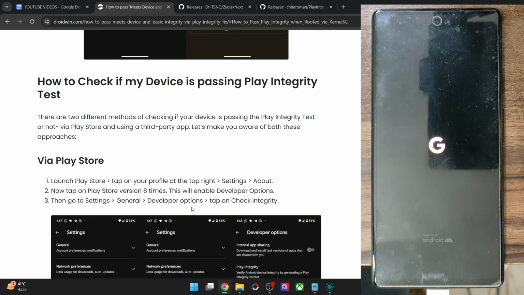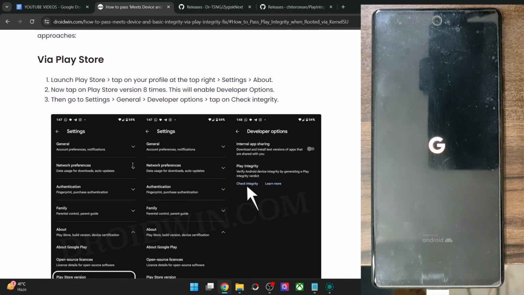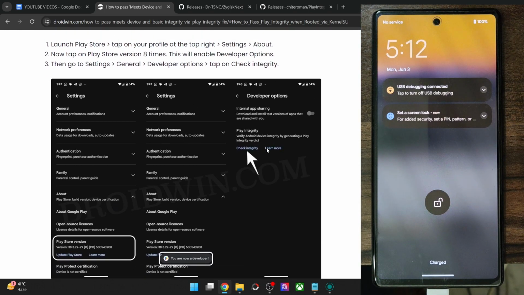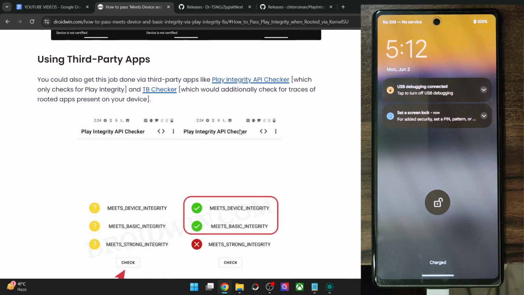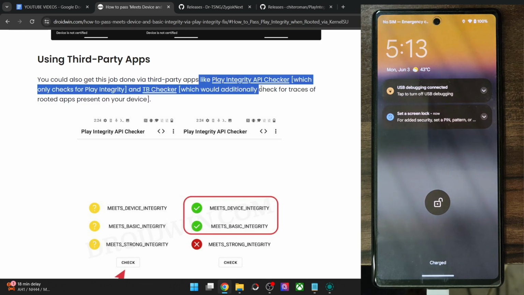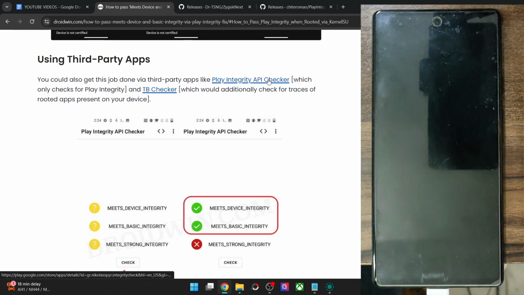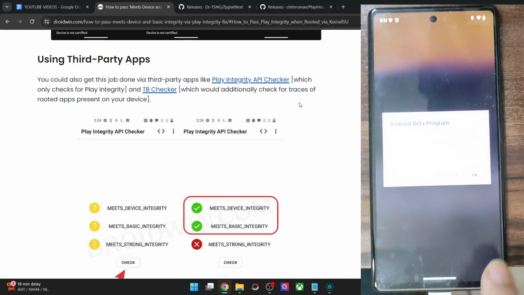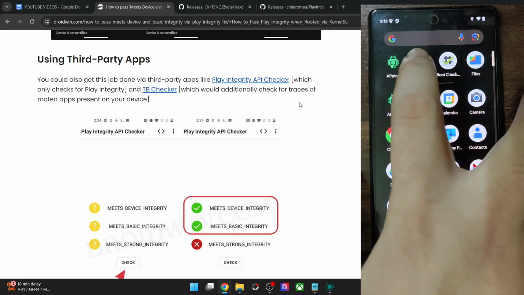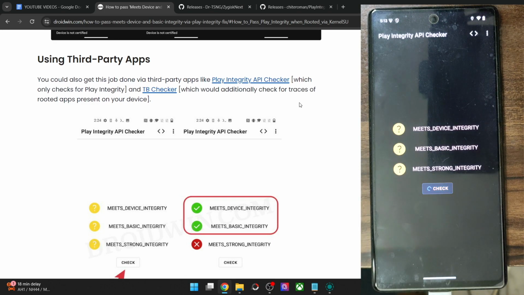For verification, there are quite a few ways. You could do so from the Play Store after enabling the developer option by tapping on the Play Store 8 times. Then check the Play Integrity, or you may use a third-party app such as TB Checker or the Play Integrity API Checker. As of now, I'm using the Play Integrity API Checker app. You may install the app from the Play Store, and once you install the app, make sure to go online because it requires an internet connection. Then launch the app and tap on check. Wait for a few seconds and let's verify the result. We should now pass. As you could see, we are now passing the first and second test.